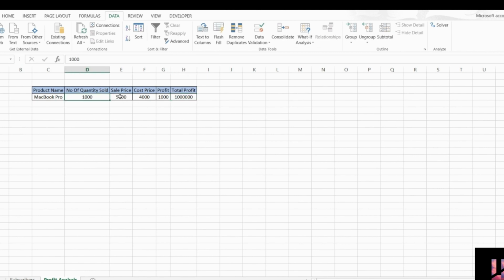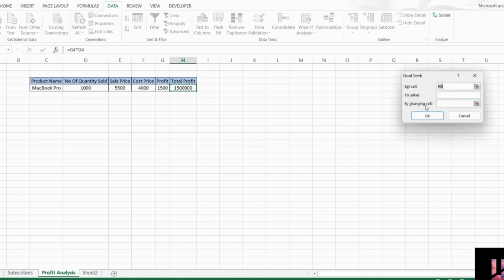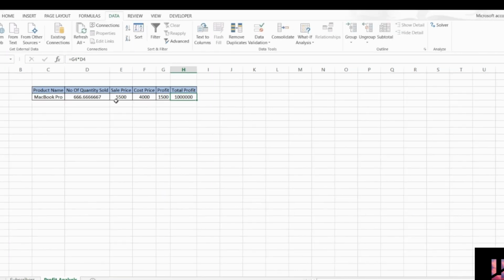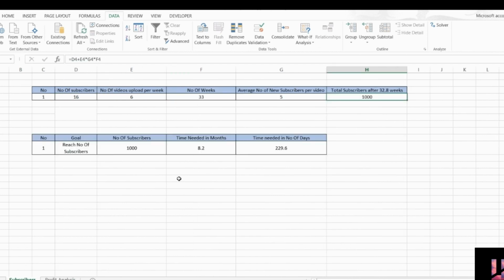Oh no, I think I need to increase my product price to make it earlier. Let's see by changing it to $5,500. Let's run the magic again, keeping the same parameters. Excel is saying I need to sell 666 quantities now to reach this target. So guys, this is how we use the Goal Seek feature.